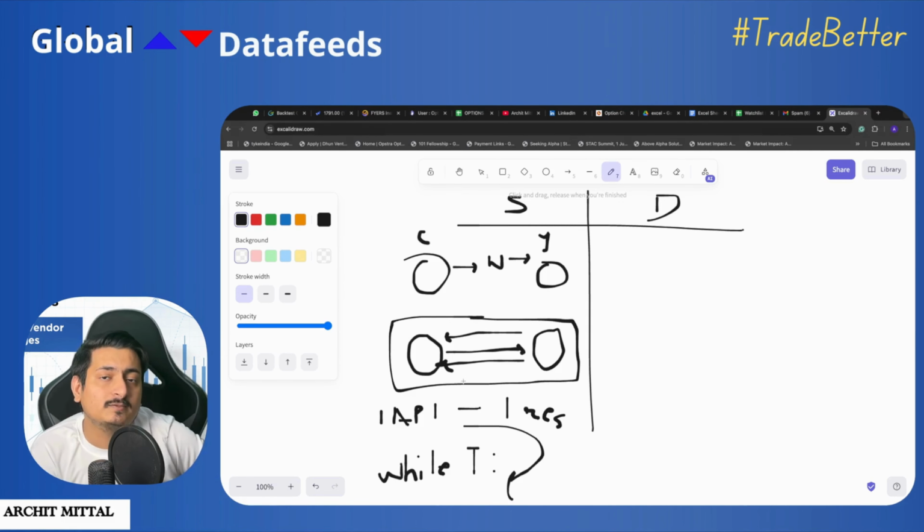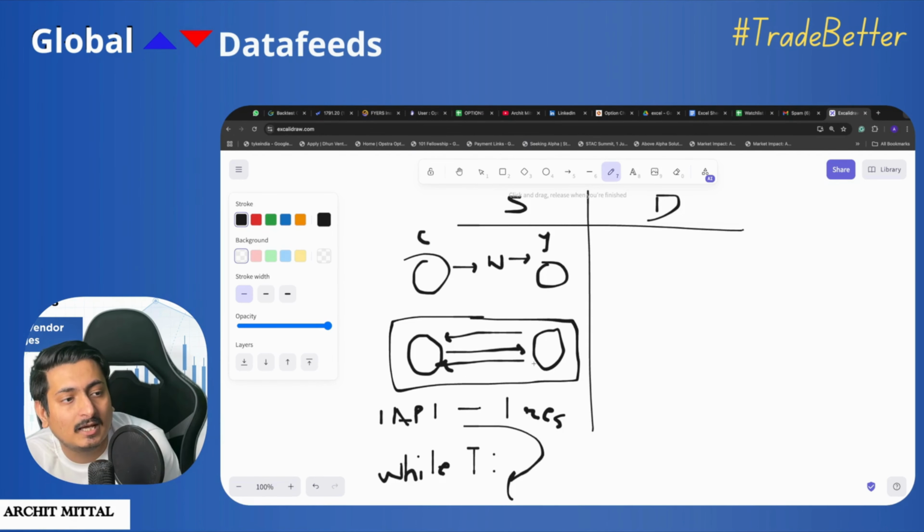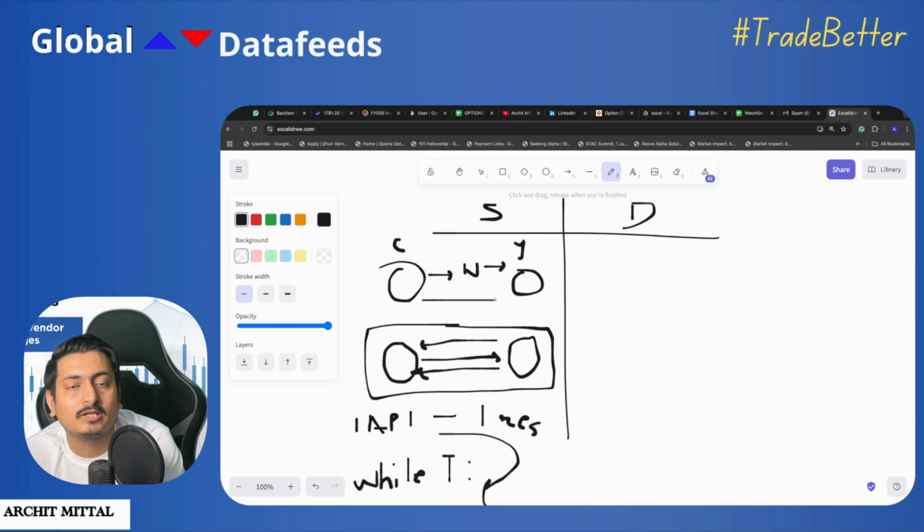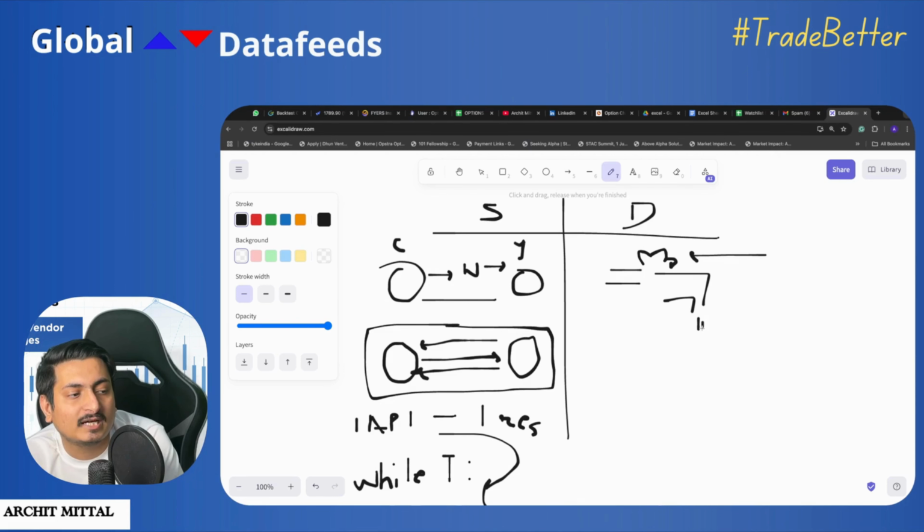That's why to solve this problem, we have the concept of dynamic APIs. What do dynamic APIs do? It is not following the concept of chef and you or the restaurant example. You have to consider dynamic APIs as a tap. So in this tap, what is happening is one time you go to the tap, you open the valve of the tap and the water starts flowing.